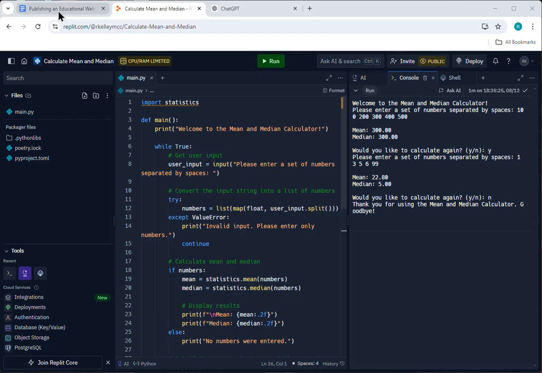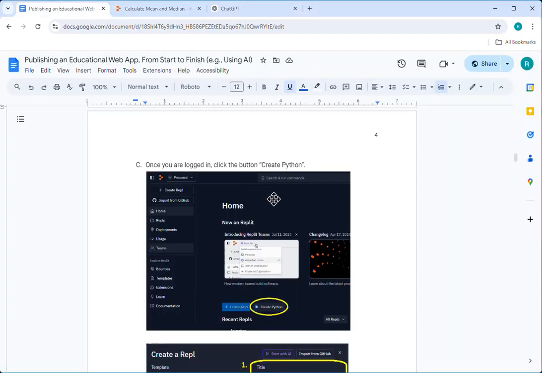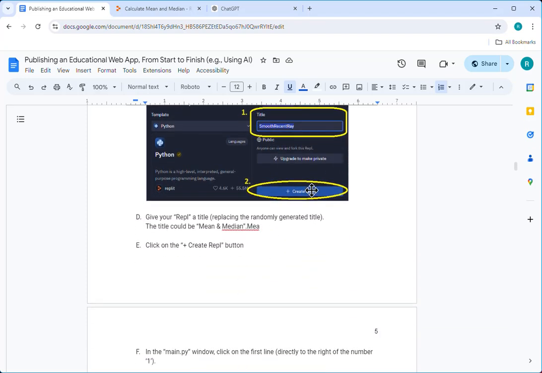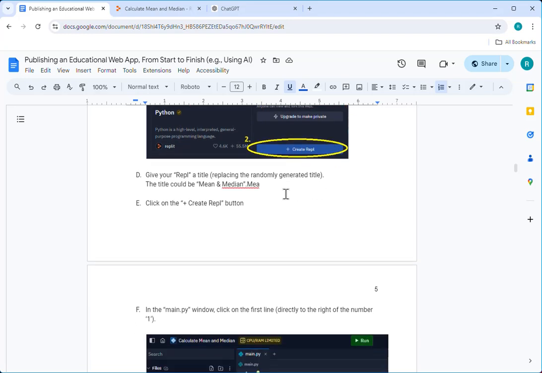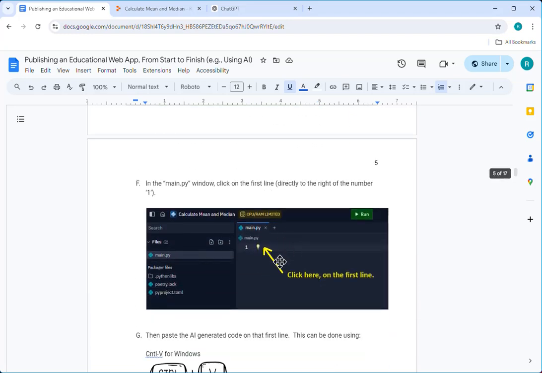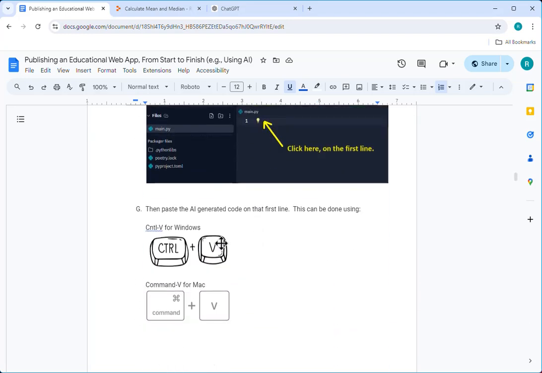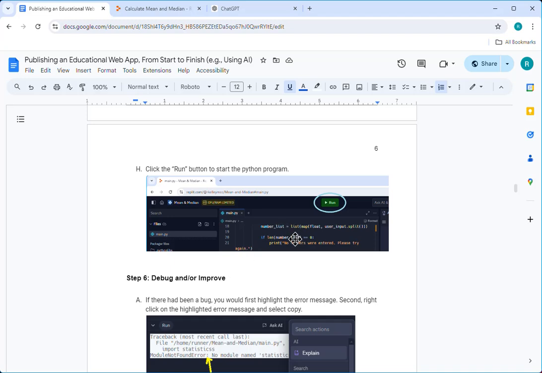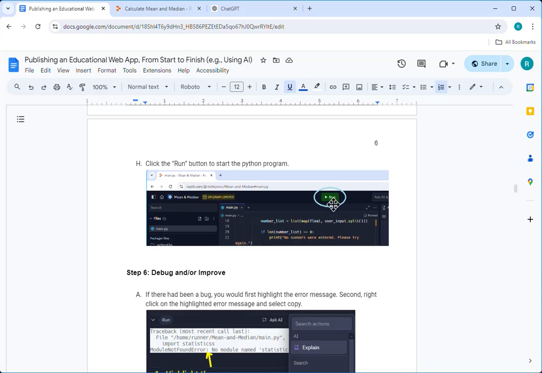All right, we'll head back to our instructions here. So just to catch up, we clicked on the button to create Python. We gave our program a title. We clicked the plus create REPL. And then we went ahead and clicked on that first line. We did Control V for Windows or Command V if it was a Mac to paste in the code. And then once the code was in there, we clicked the Run button.